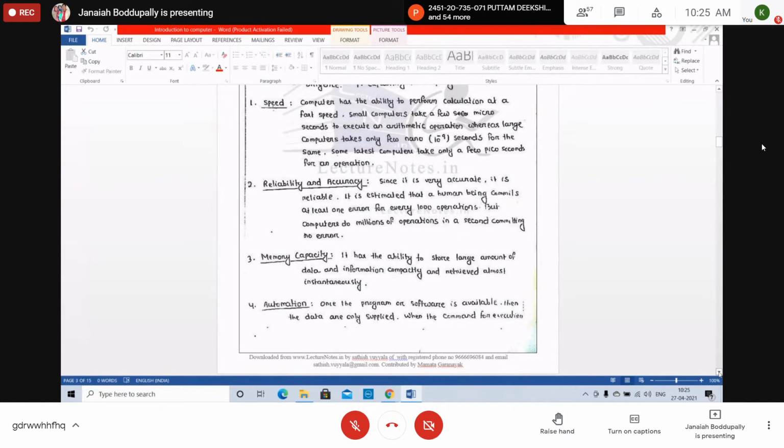That is accuracy and reliability. The third characteristic of a computer is memory capacity. It has the ability to store a large amount of data and information compactly, and retrieve it almost instantaneously. We can store, retrieve, and manipulate the data anytime.